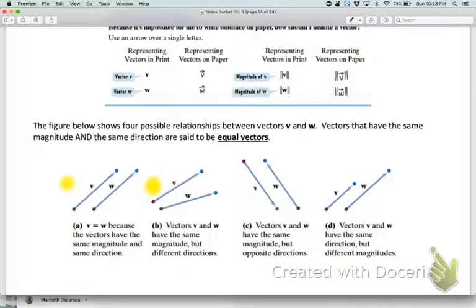Similarly here, in the third example, we can see that they have the same magnitude, but one is going kind of southeast and the other is going sort of northwest, so those are also not equal vectors. And then in D, we can see they're going the same direction, but they do not have the same magnitude. So the only case where we can say that V equals W is this first one here, okay? They have to be the exact same direction and have the same magnitude. So let's look at a couple of examples.